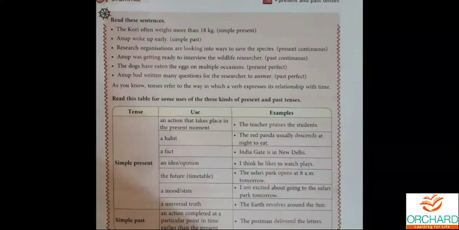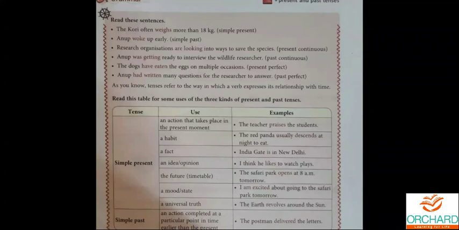Anup had written many questions for the researcher to answer. Had plus written. So when we are using the perfect form of sentences, we have to use the helping verbs. You would have studied about main verb and helping verbs, right? If you take number 3, research organizations are looking into ways to save the species. Looking is going to be the main verb and are is going to be the helping verb. Yes or no? There is a helping verb as well as the main verb.